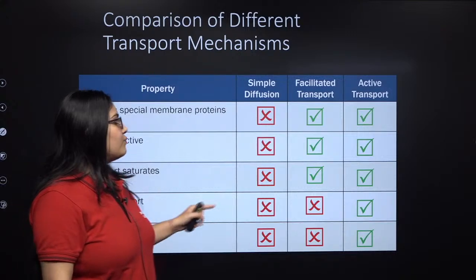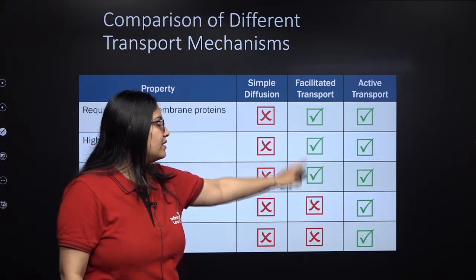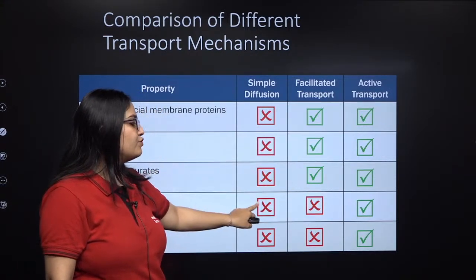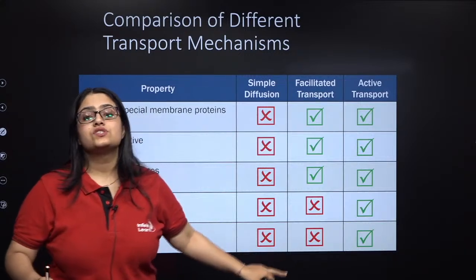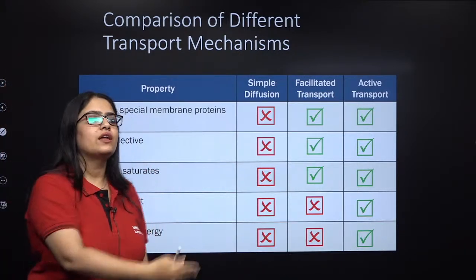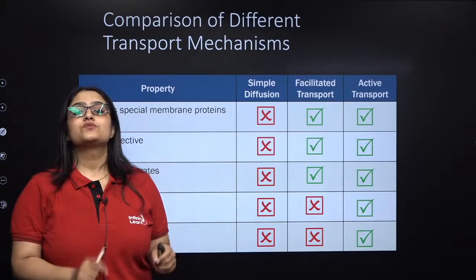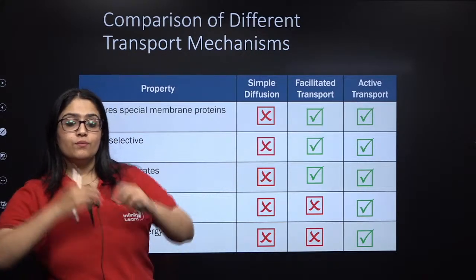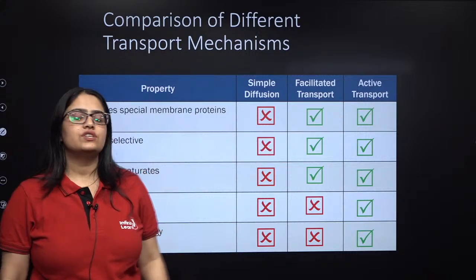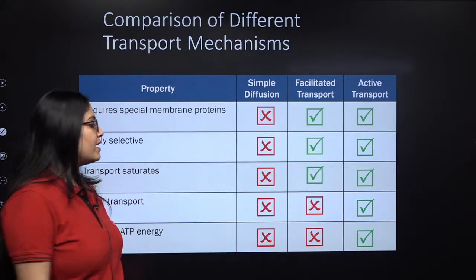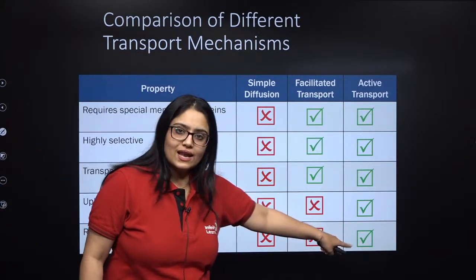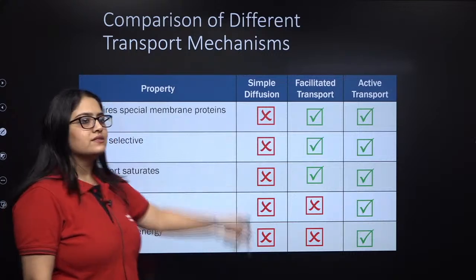So uphill transport will happen in active transport, and facilitated diffusion and simple diffusion are both downhill. Substances will move from their higher concentration to their lower concentration. ATP energy is required only when the transport is uphill, from lower to higher concentration region. Hence, ATP is required only in active transport but not in facilitated and simple.